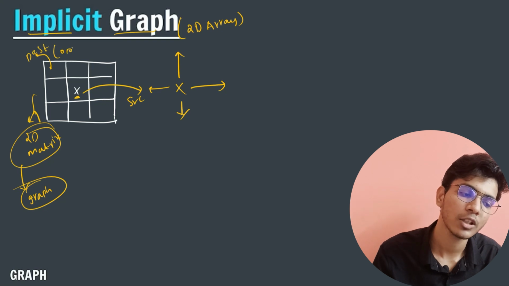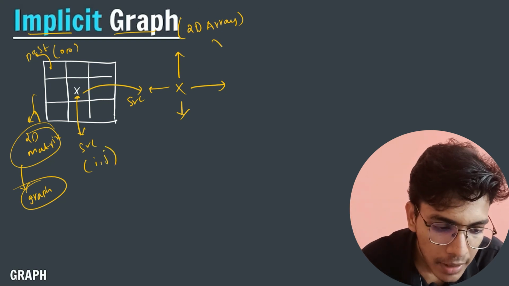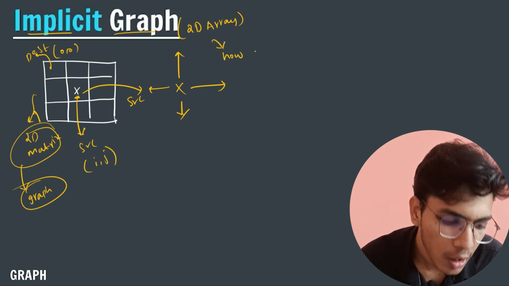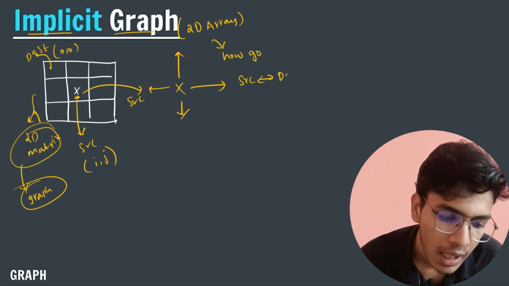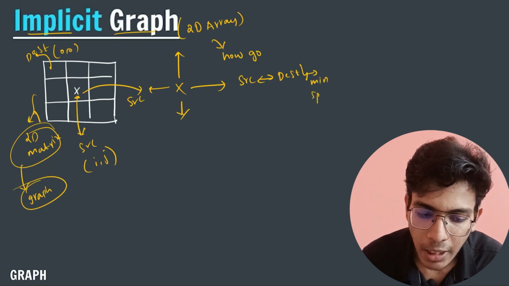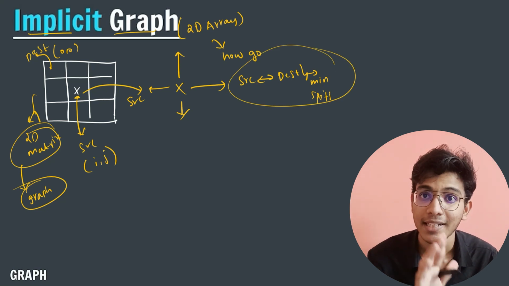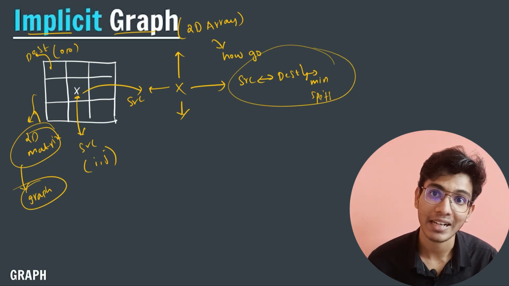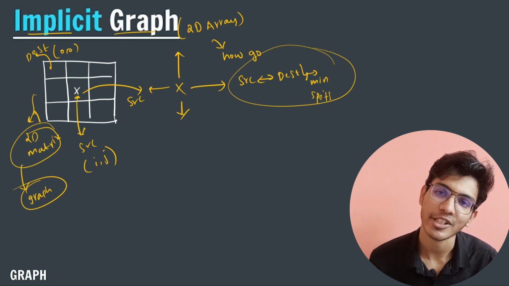Destination is 0, 0, and this source is at a position i, j. Now the user is asking how you can go from source to destination in minimum steps. So this question is an indirect implementation of graph. If we know the algorithms of graph, then this is an easy peasy question.